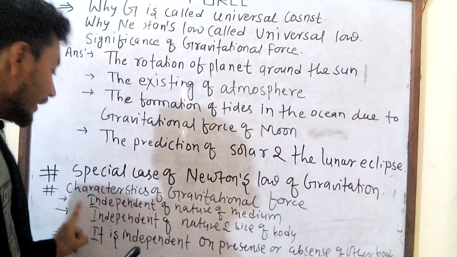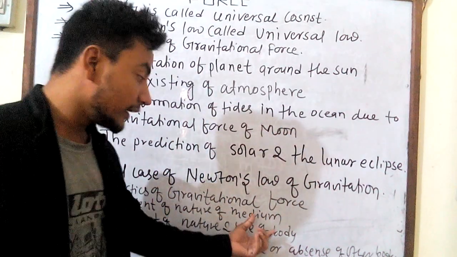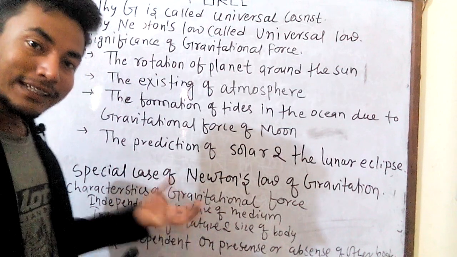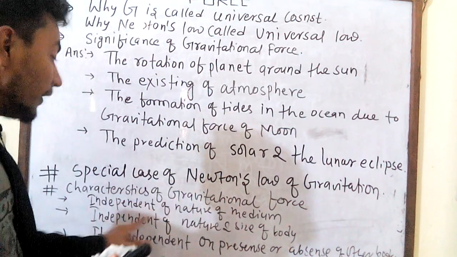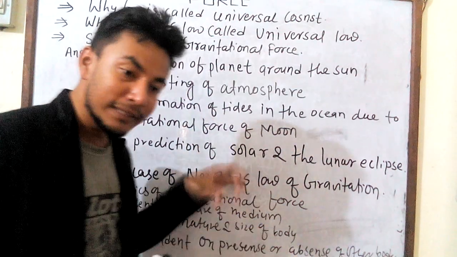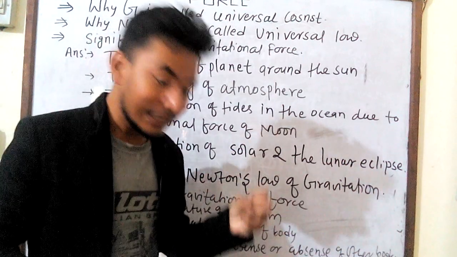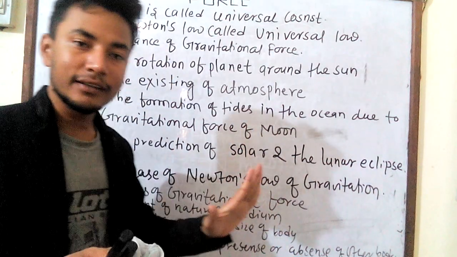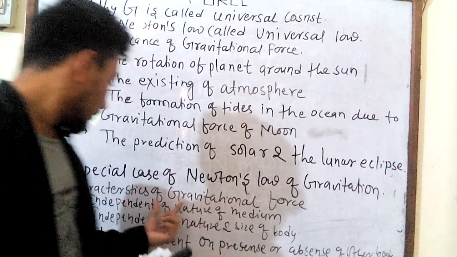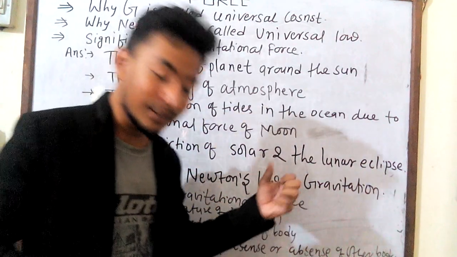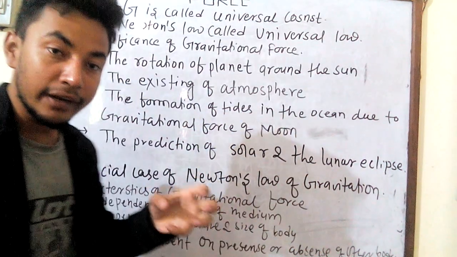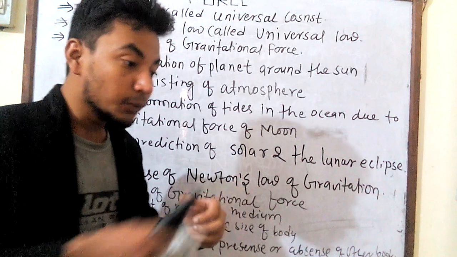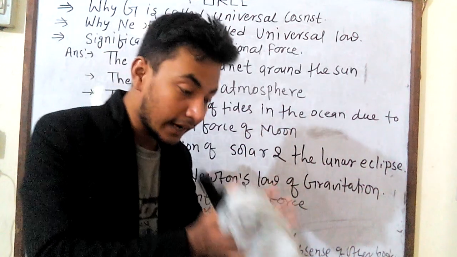The first one is independence from the nature of the medium. The gravitational force that exists between two bodies is independent of the nature of the medium. It means that in whichever medium the bodies are kept, the gravitational force is totally independent of it.